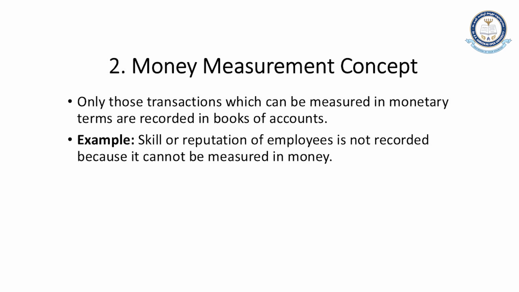For example, we bought furniture. Now furniture can be measured in terms of money. We pay 10,000 for furniture, so we can measure it in terms of money, and it can be recorded in the books. But the skill of labor, how skilled a laborer is, or what reputation a particular manager holds, these things cannot be measured in terms of money. Can we measure skill in money? We cannot.